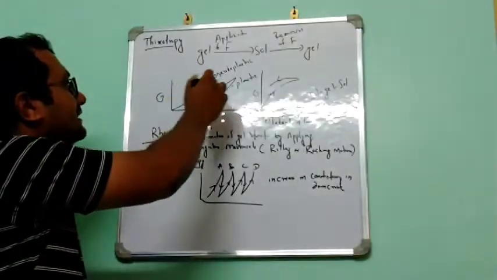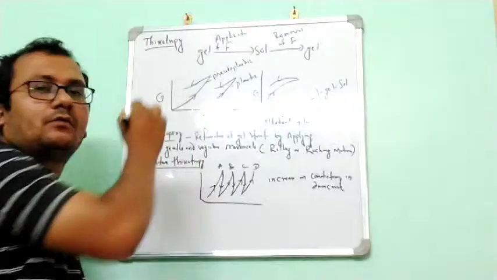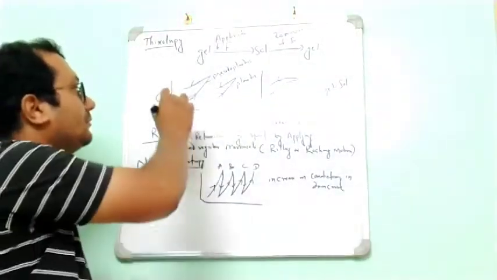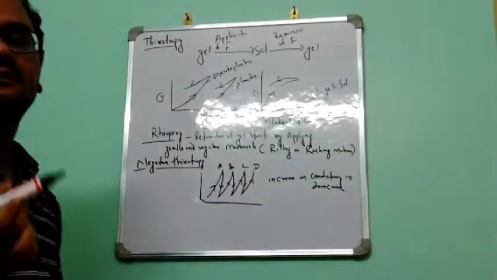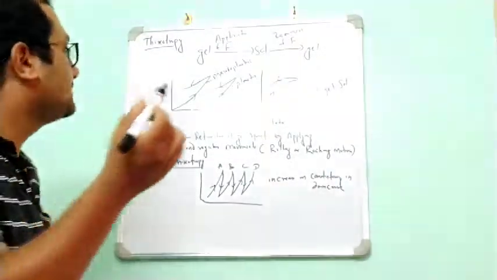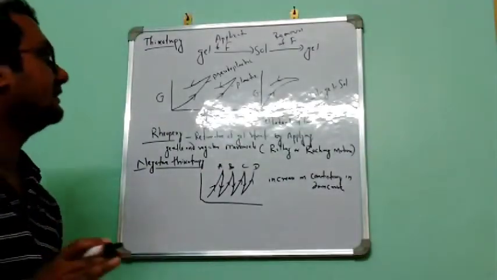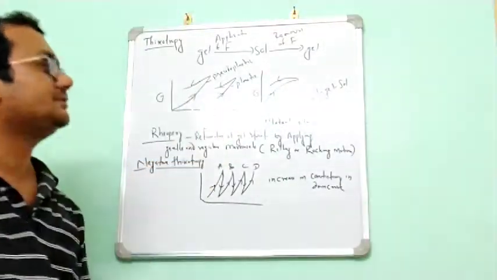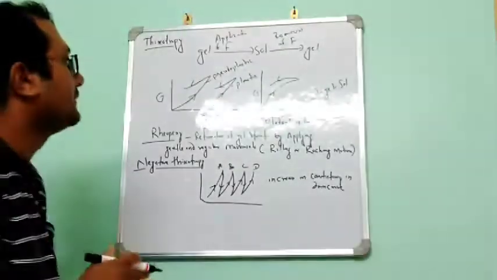This is the up curve and this is the downward curve. The upward curve is regular, but the downward curve, that is the recovery, is shifted leftward and there is a decrease in viscosity. In both pseudoplastic and plastic flow, we see similar things.